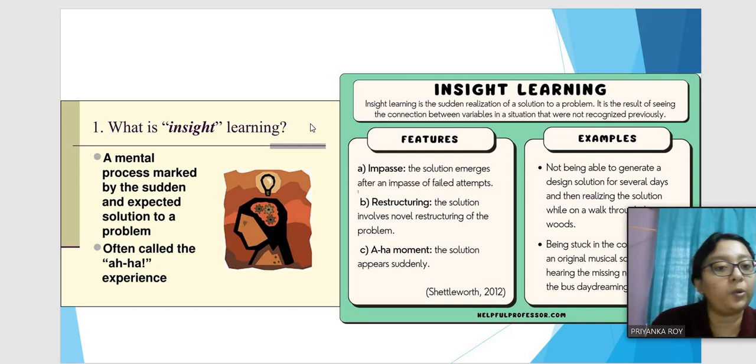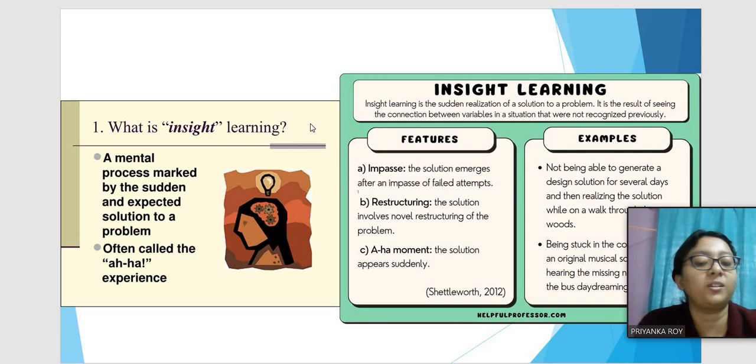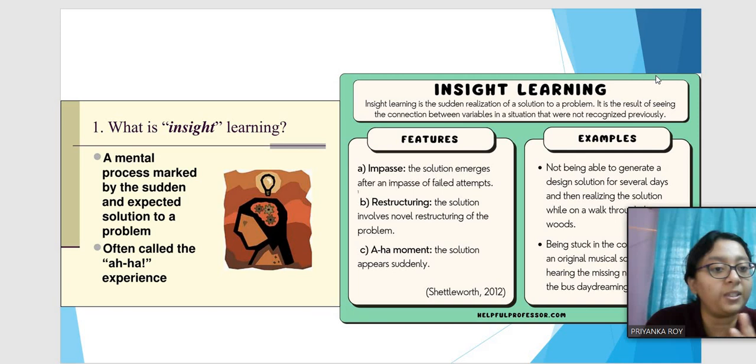We have to think about it, and sometimes when we are doing something totally different, like when we are eating, we suddenly remember, oh, that is the answer to that question. So this is the aha moment, and it is also called the aha experience. This is known as insight learning, that we suddenly realize a solution to a problem. It is a result of seeing the connection between variables in a situation that were not recognized previously.